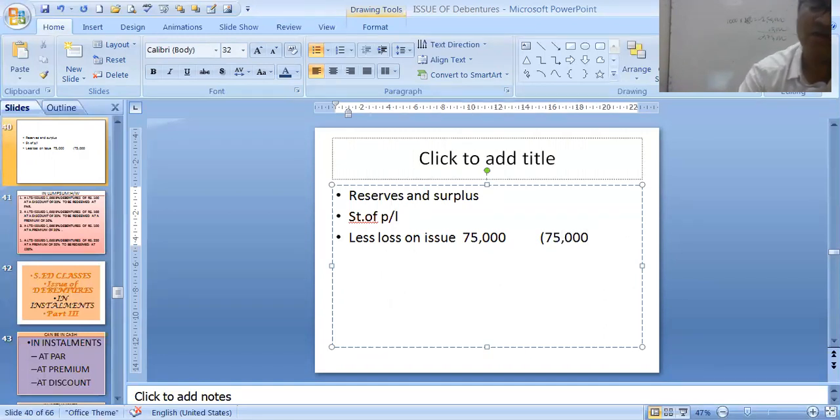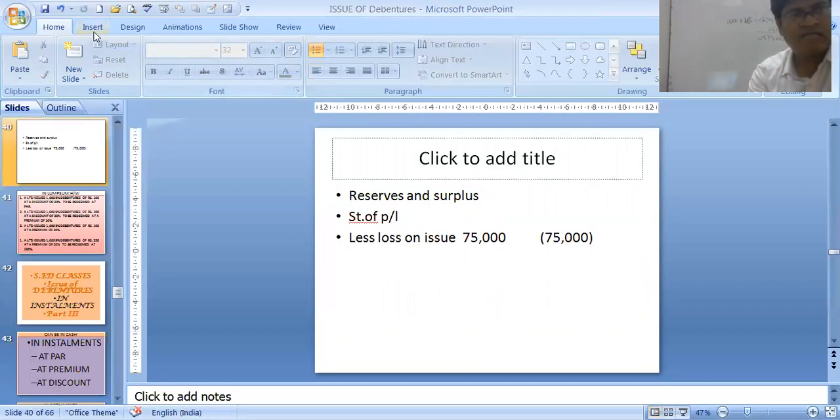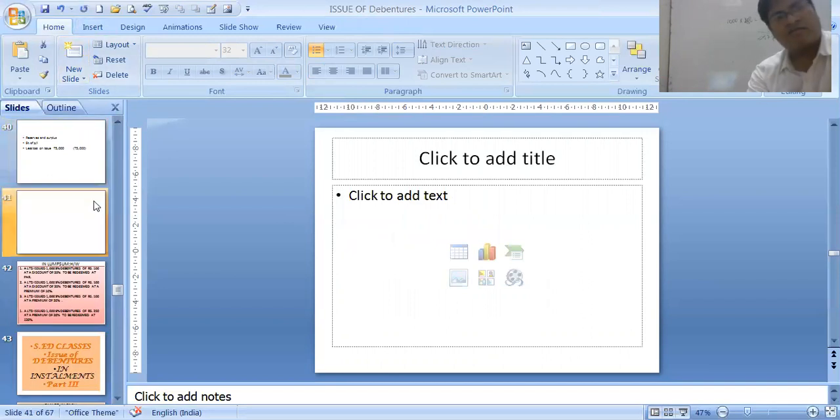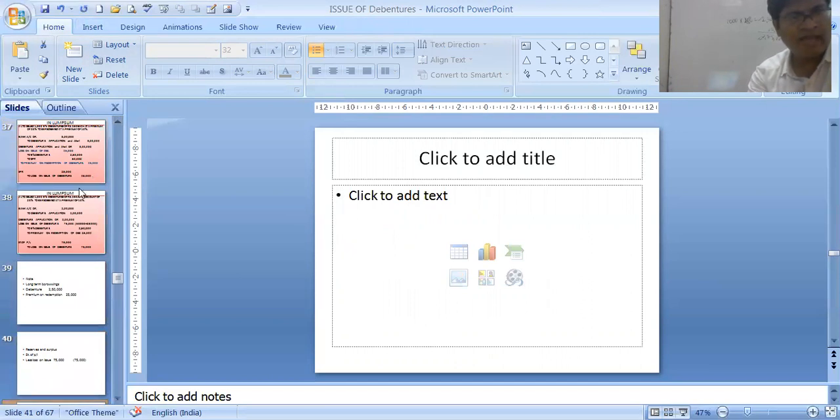This negative figure only will be shown in the balance sheet. Negative figure will go in the balance sheet. This is for case 3. If I consider case 2, let's see what happens over there. That is when there was a premium, then it will be like this.